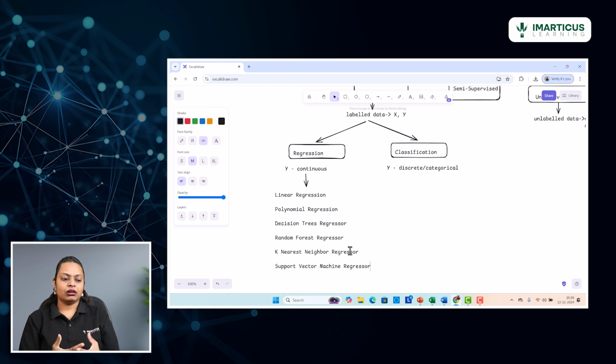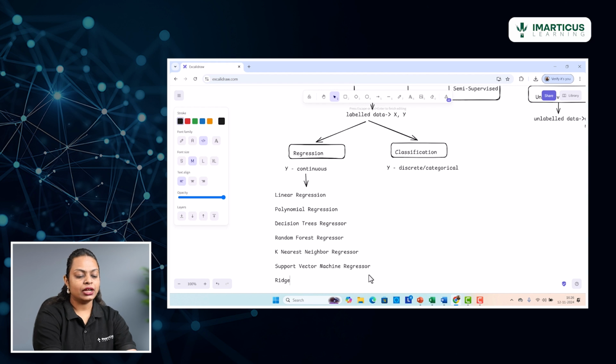So these are the most important algorithms that I have listed here, that allow you to build regression models and do predictions on the y variable, which is continuous in nature, as we already discussed. And then there are other algorithms also. As I said, I'm not listing all of them here, but I'm just trying to focus on the most commonly known ones. But there are other algorithms also that allow you to improvise the linear regression.